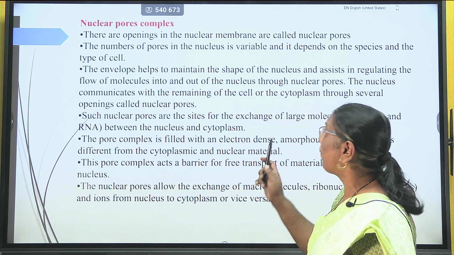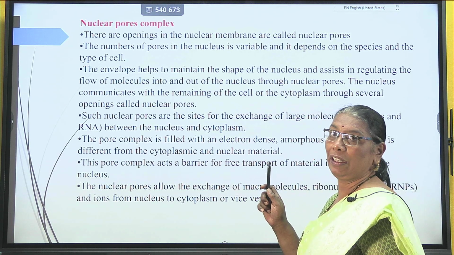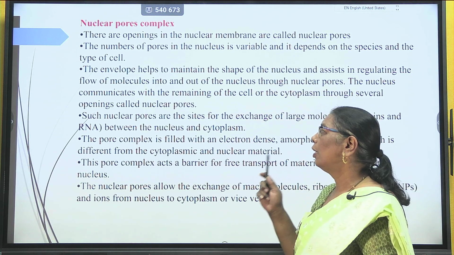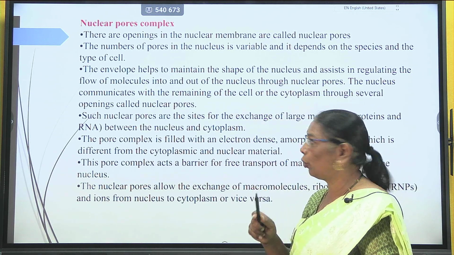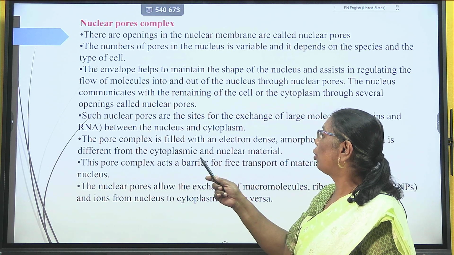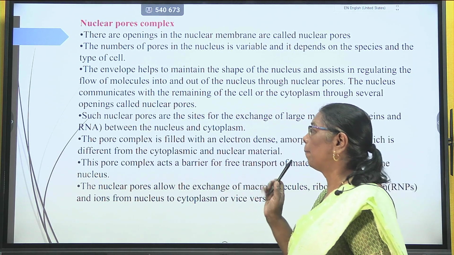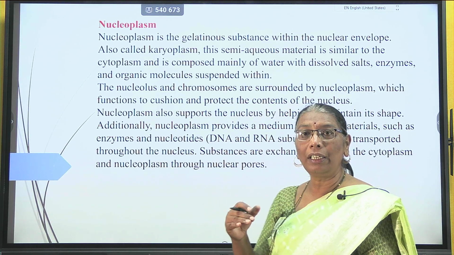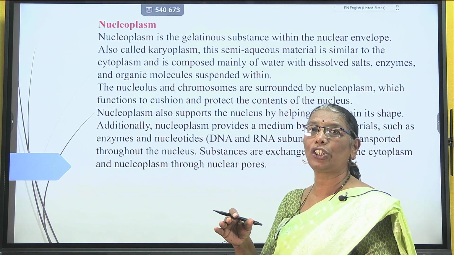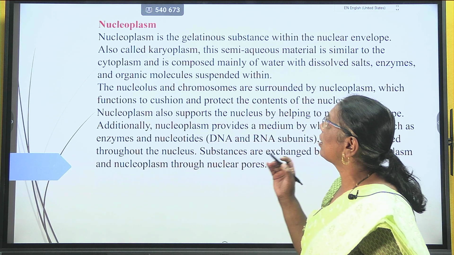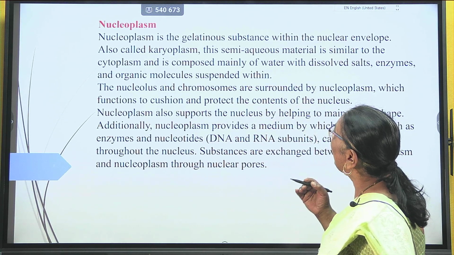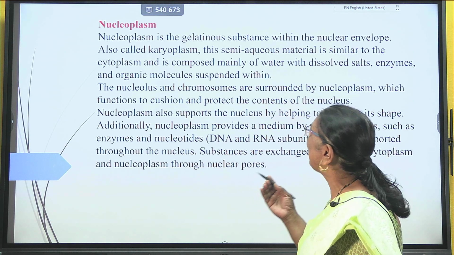The pore complex is always filled with electron dense, amorphous substances, and these show the difference between cytoplasmic and nuclear material. Next one is the nucleoplasm. Inside the nuclear membrane, the granular structure present is termed the nucleoplasm. It is a gelatinous substance, and it is also termed karyoplasm.